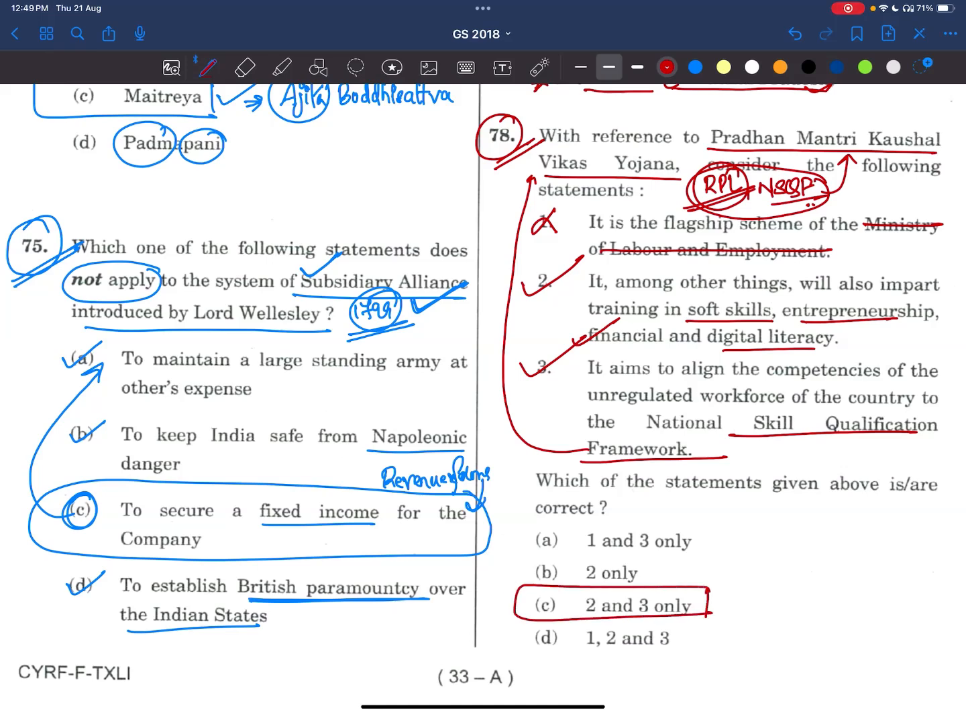No, nothing much to discuss. We have already discussed these things in the previous videos. Let's try to revise recognition of prior learning, the NSQF frameworks, the policies and provisions under it, and also this scheme as well. Okay, now let's go to the next question.